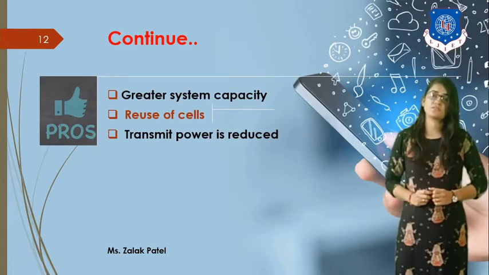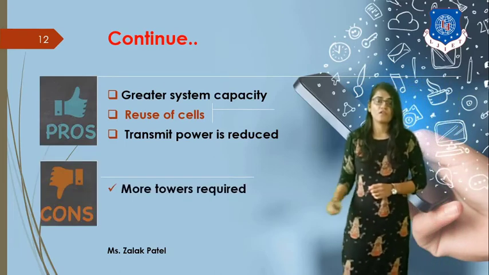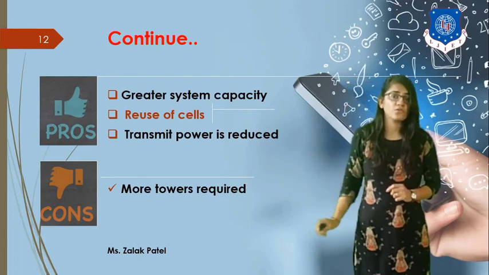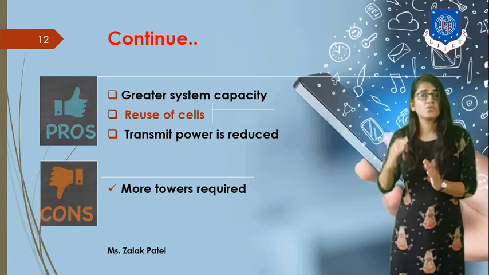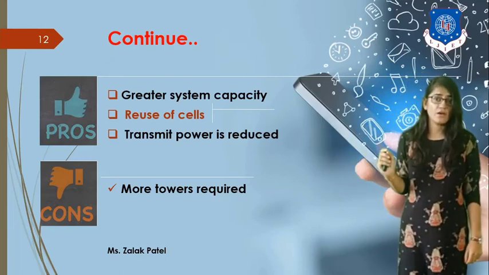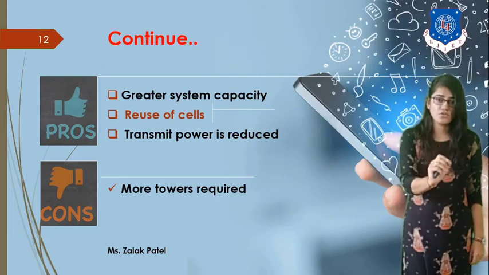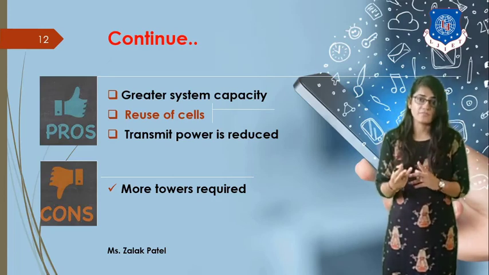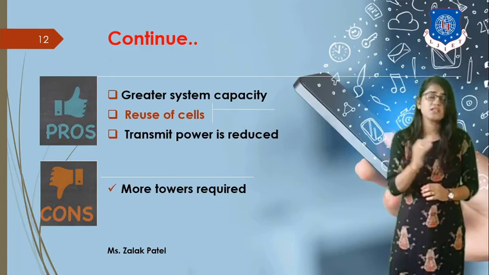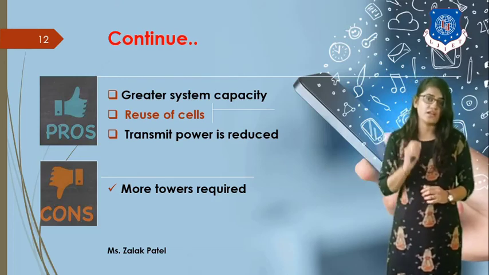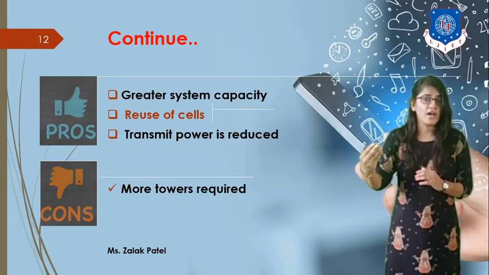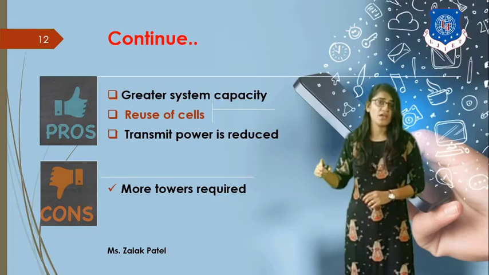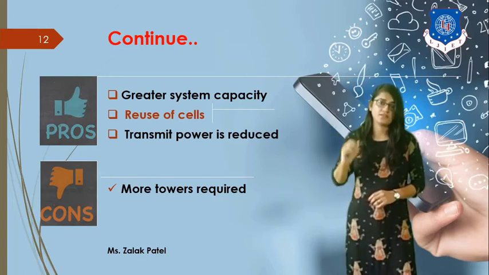There are also some limitations. First, a larger number of towers are required. Why are more towers required? Because the cells are divided into smaller cells, we require an individual tower for each individual cell. So if the number of cells is increasing, this requirement becomes necessary, and it becomes a limitation of cell splitting.